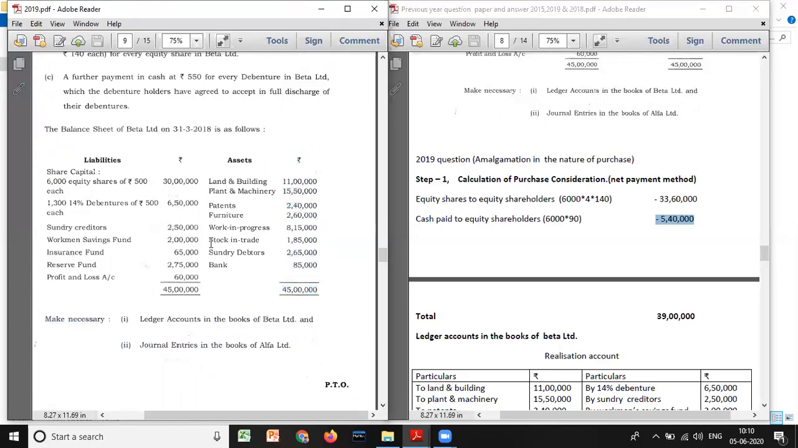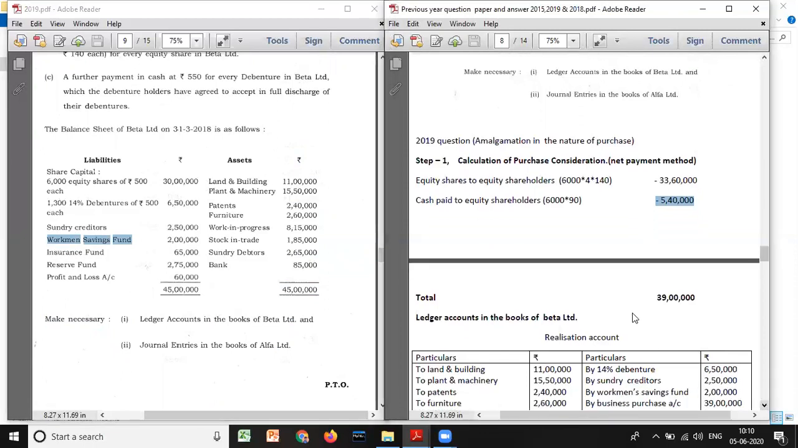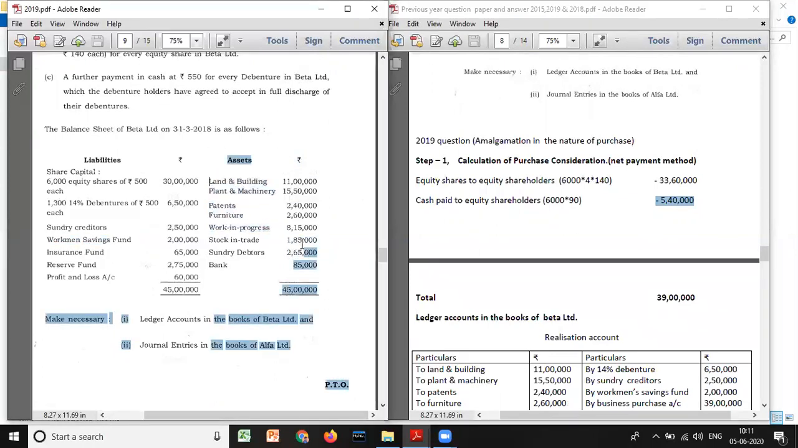Whether assets are taken over or not, in this question all assets and liabilities are taken over because the question is silent. Whether it is assumed or not, you have to take. And look here, workman savings fund is a liability. Sorry, earlier I told it is a reserve. The workman savings account is a liability. So you have to take all assets except fictitious assets, and you have to always take book value in the realization account.